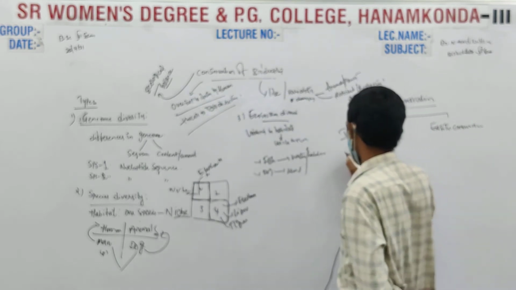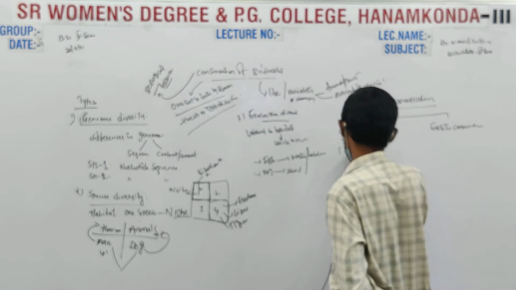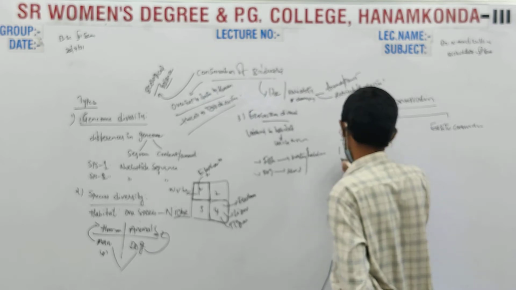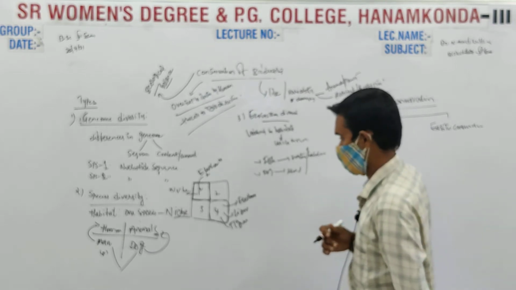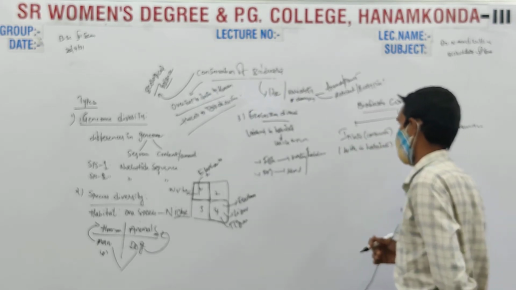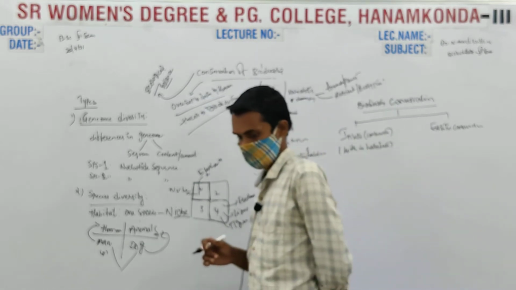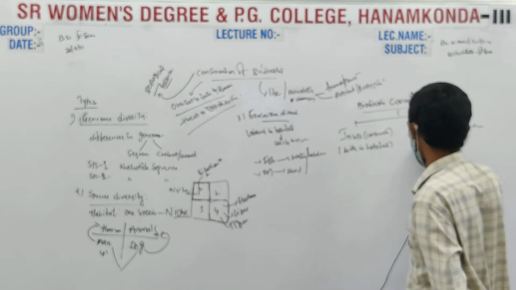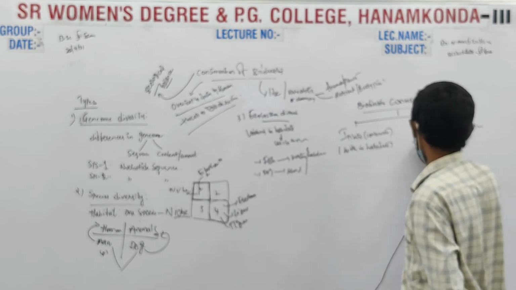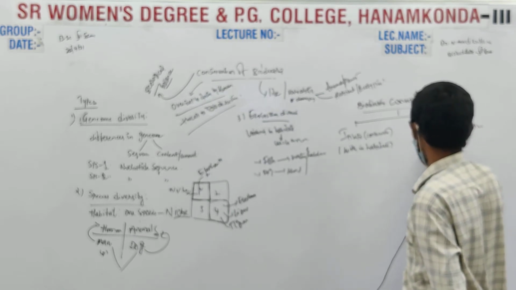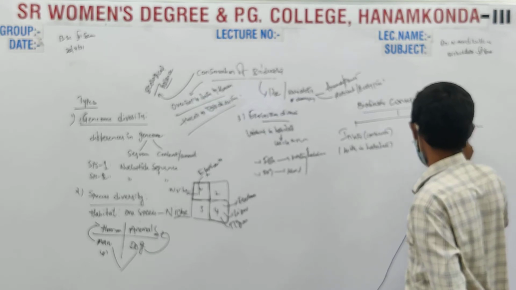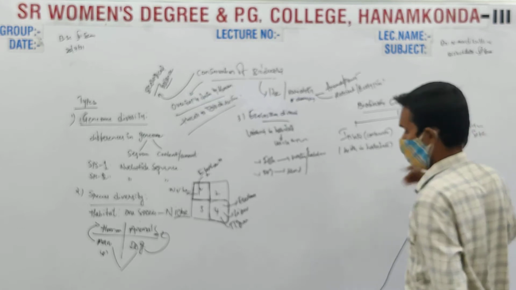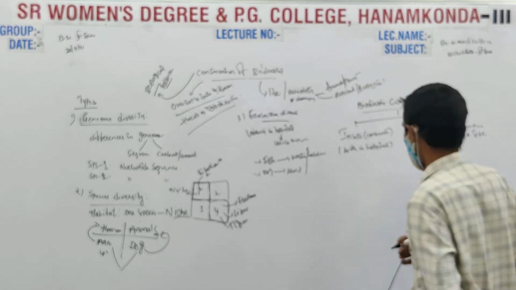In situ conservation is nothing but conservation within the habitat. We conserve the species or plant life where it is present, that is within the habitat. That is called in situ conservation. Whereas in ex situ conservation, we take the threatened animal or plant to a safe place, to a different habitat.